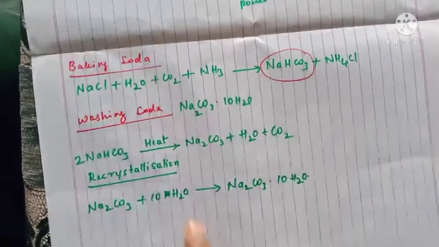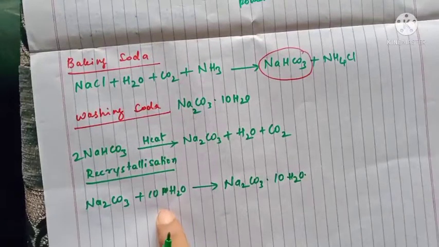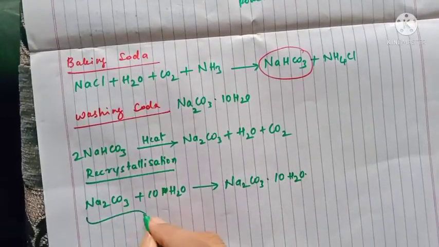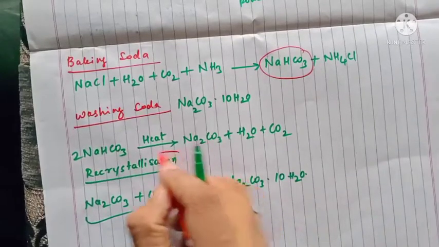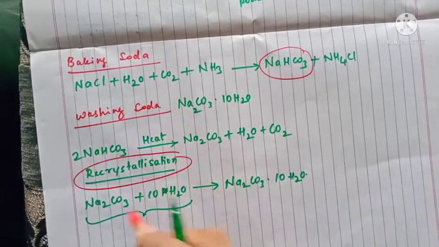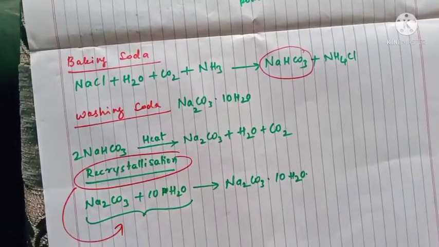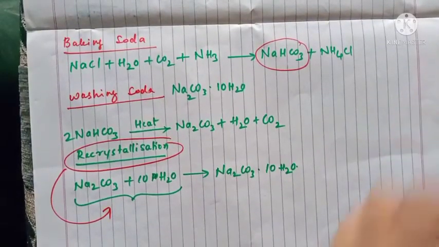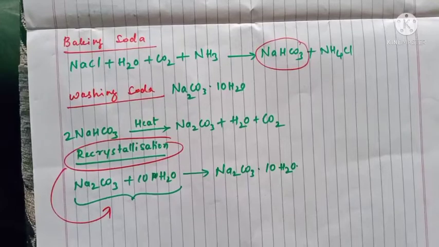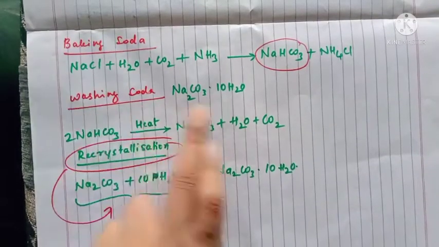Understood? So to Na2CO3 we add 10 moles of water. This process is called recrystallization. Clear? So this is how we can prepare washing soda.